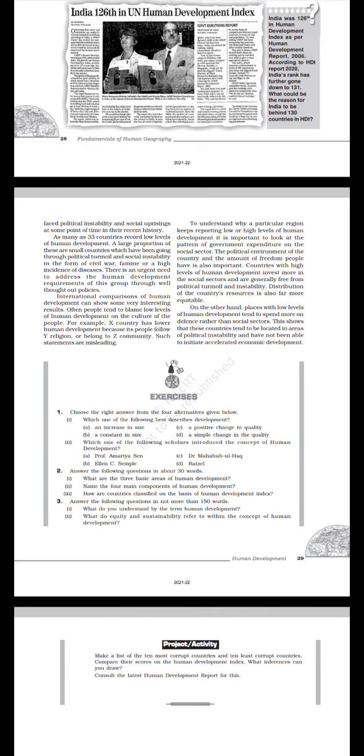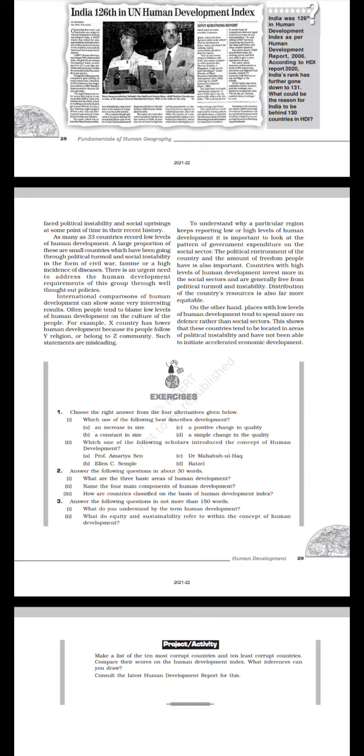To understand why a particular region keeps reporting low or high levels of human development, it is important to look at the pattern of government expenditure on the social sector, the political environment of the country, and the amount of freedom people have. Countries with high levels of human development invest more in the social sectors and are generally free from political turmoil and instability. Distribution of the country's resources is also far more equitable.